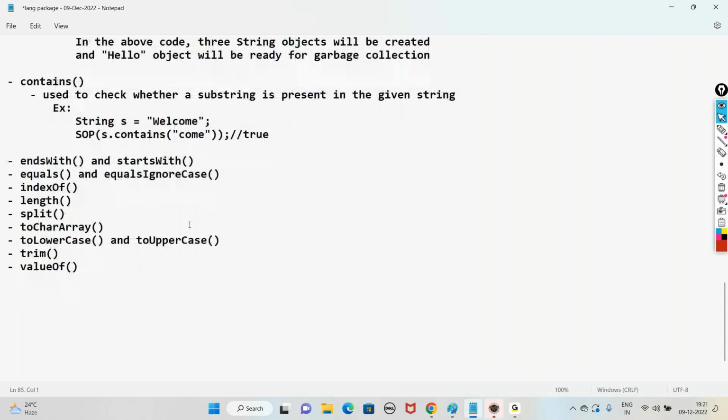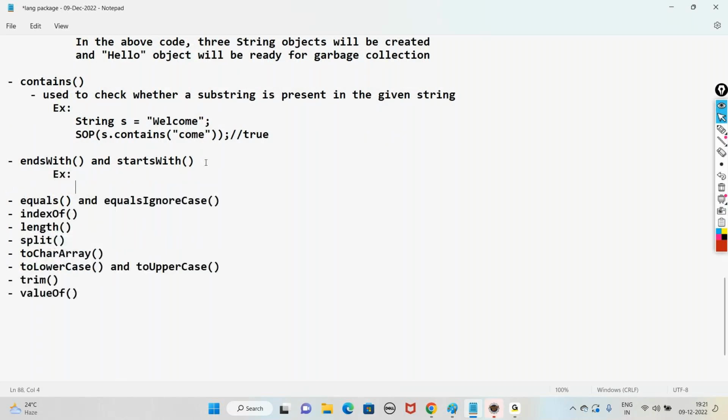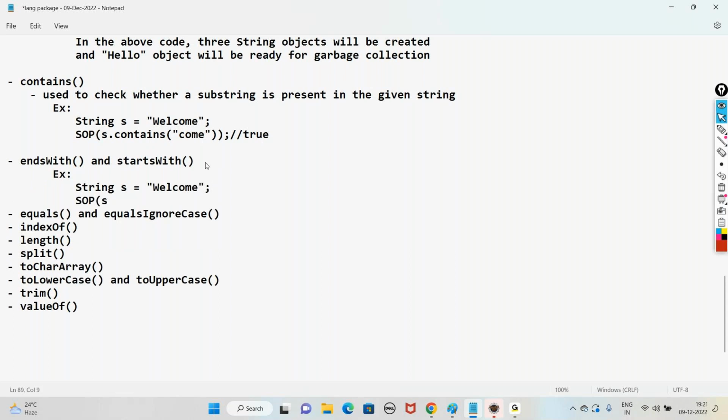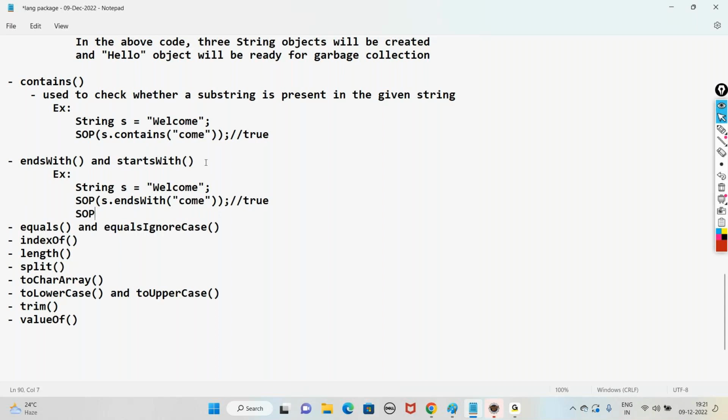Next one, endsWith and startsWith. Direct example, if you take a string s equal to welcome, and write in SOP s.endsWith("come"), is the string ending with come? Yes, so it's going to return true. If you write s.startsWith("12"), is the string starting with 12? No, then it's going to return false.